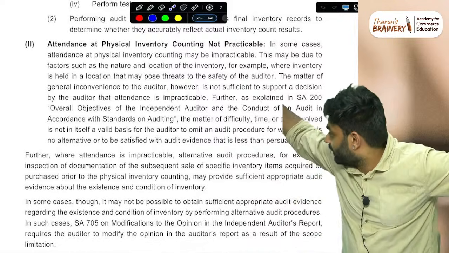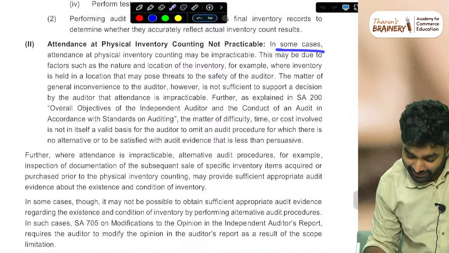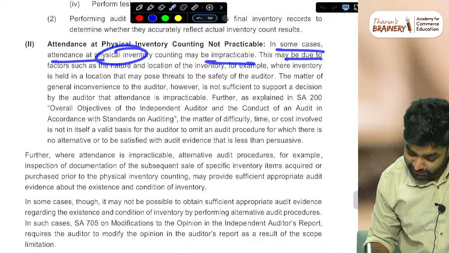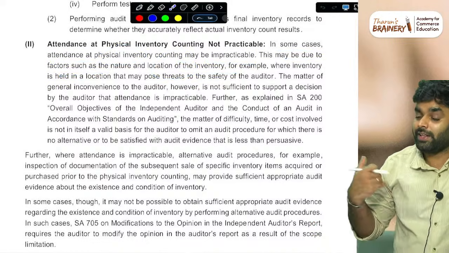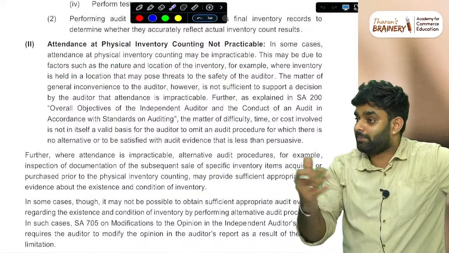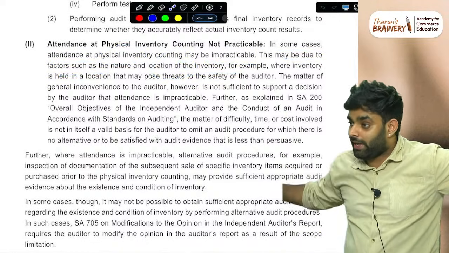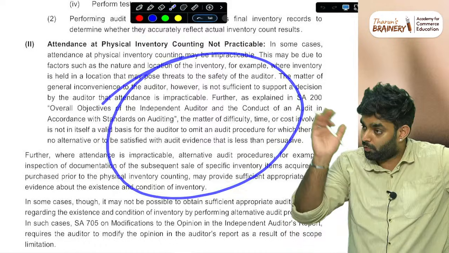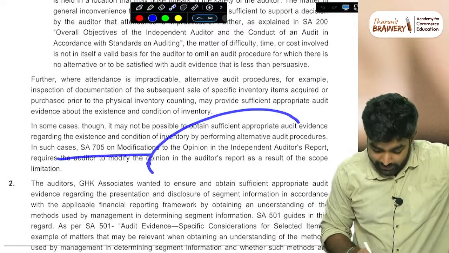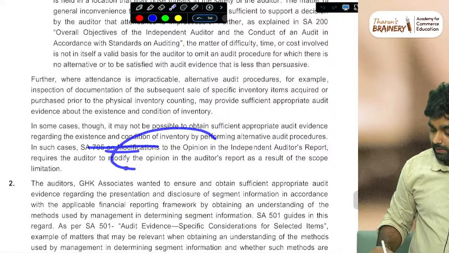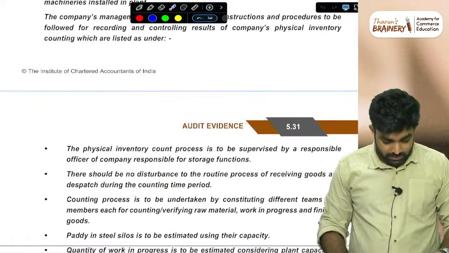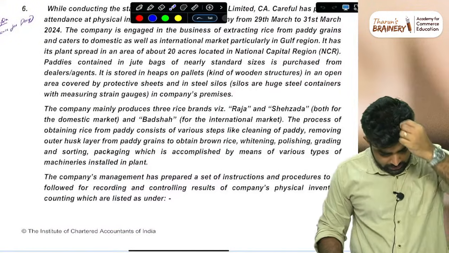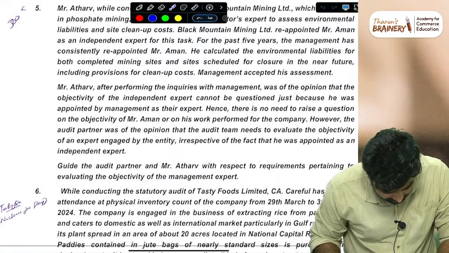In some cases attendance at counting may be impracticable. This may be due to factors such as location of inventory and nature of inventory, which we have to mention. Then general inconvenience and problem items, all those things we have to mention. Lastly, if you are unable to get anything, give a modified opinion. Simple, straightforward question. Then which is the next question?